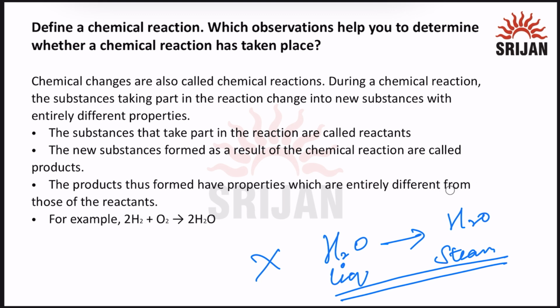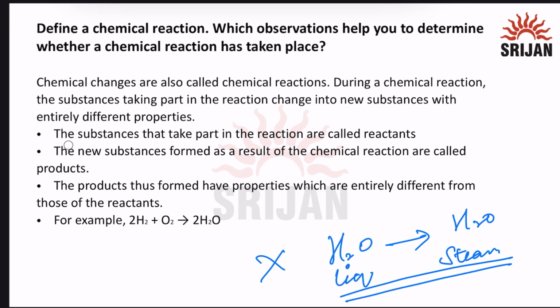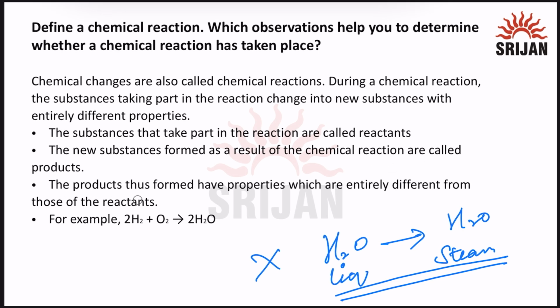For example, H2 plus O2 gives H2O. The substances that take part in the reaction are called reactants, and what we get is called the product. The new substances formed as a result of the chemical reaction are called products. The products thus formed have properties which are entirely different from that of reactants. For example, H2 plus O2 gives H2O. Reactants are different, product is something different.